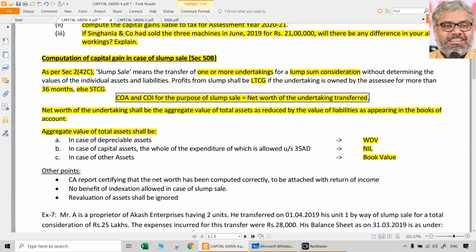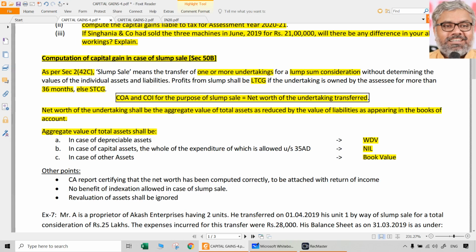It should be WDV as per Income Tax Act, not what is appearing in the balance sheet of the undertaking. That is why it is given separately. Normally speaking, WDV itself will be book value, accounting purposes wise. But here, for the purpose of depreciable assets appearing on the asset side of the balance sheet of the undertaking that is being transferred on slump sale, there is a possibility that depreciable assets are there on the balance sheet at accounting values. Then they will not be taken at those levels.